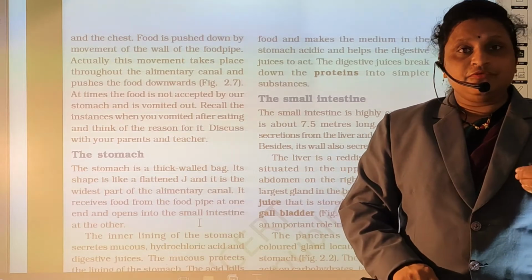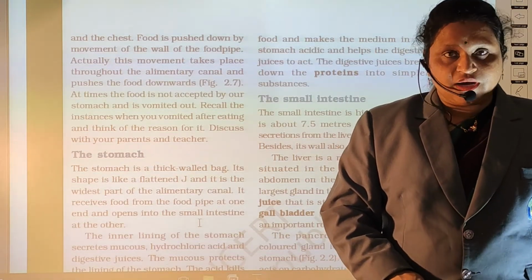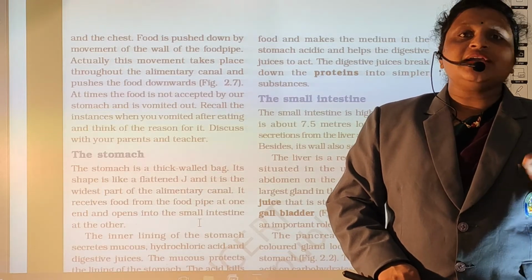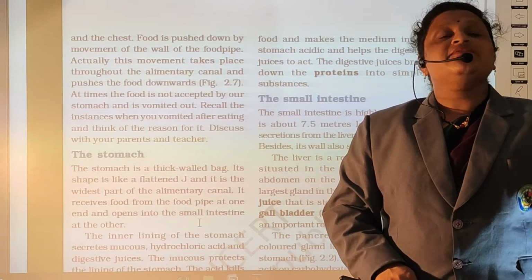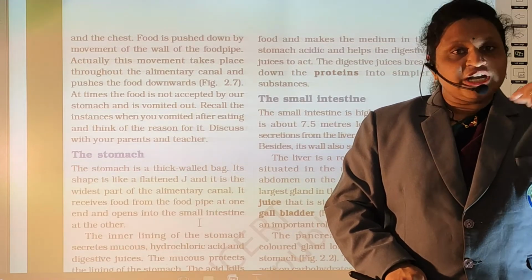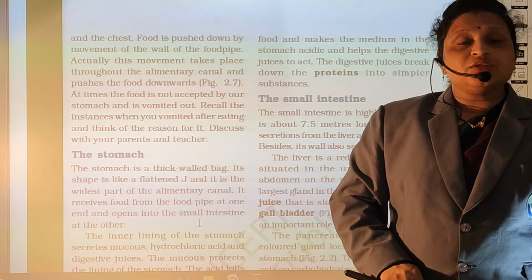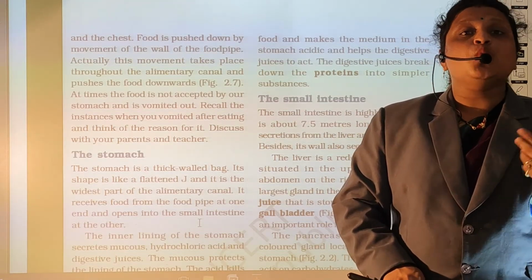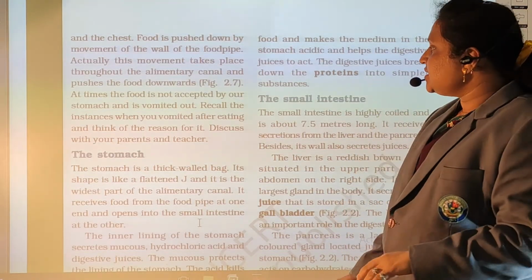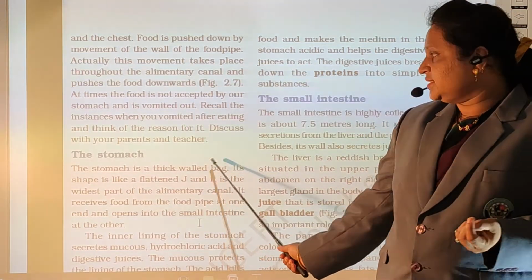We are eating the food and throughout the alimentary canal it reaches the stomach. But the alimentary canal's main role is that whenever we are eating food, it goes in the downward direction. वो नीचे की तरफ जाता है. But when अगर आपको vomiting आता हो, it goes in the upward direction. So why? This is a question for you also, and you have to discuss it with your parents.